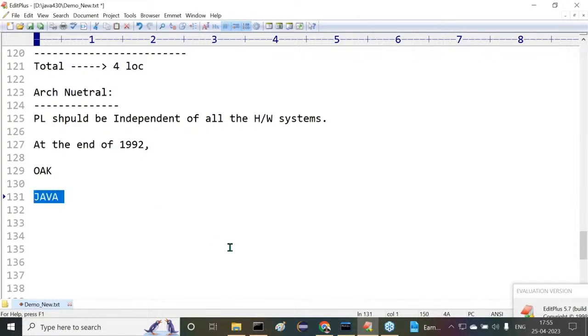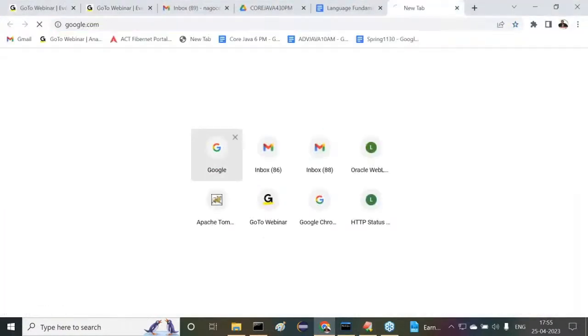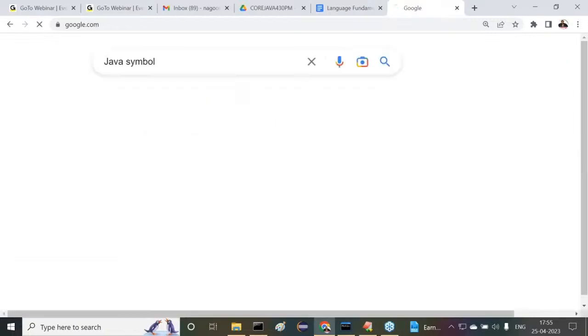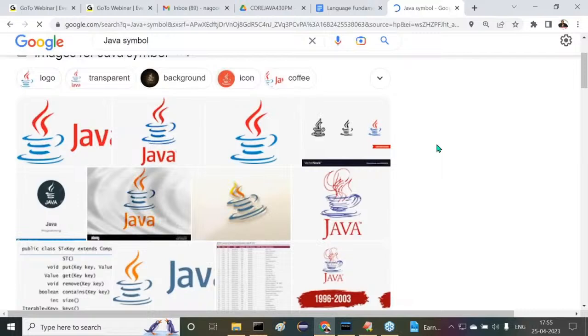All right, sir. Now this is a point I'm telling you here. So Java is the name for the new programming language. Because of this reason only, we can understand it clearly. In Google, if you search for the Java symbol, if you identify this, what are you getting there?